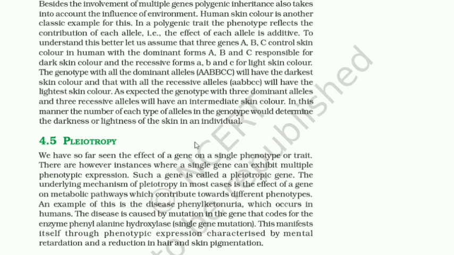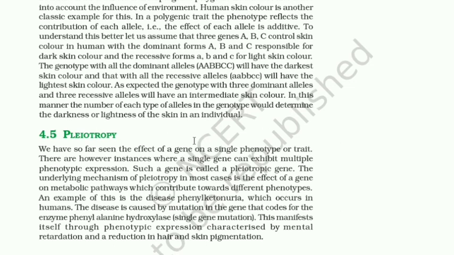To understand this better, let us assume that three genes, capital A, capital B, and capital C, control skin color in humans, with the dominant forms capital A, capital B, and capital C responsible for dark skin color, and the recessive forms small a, small b, and small c for light skin color.